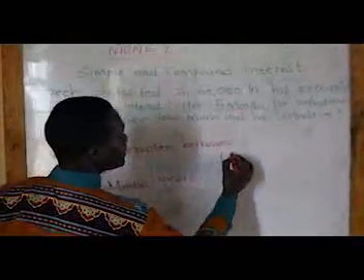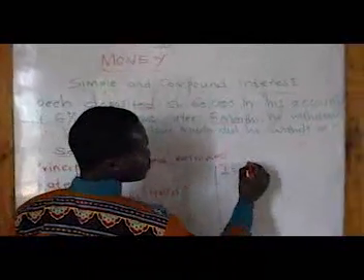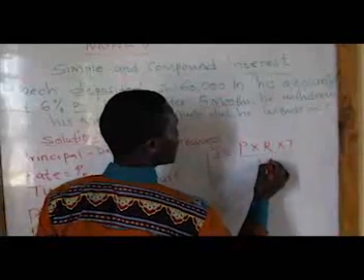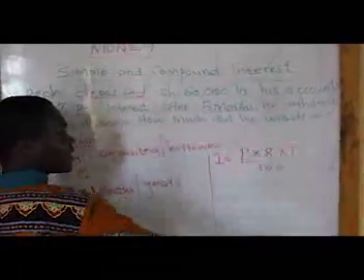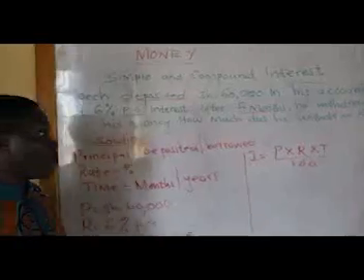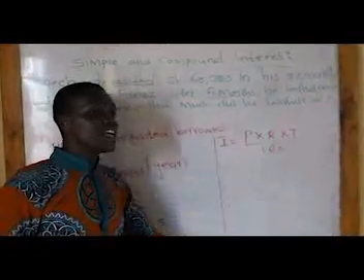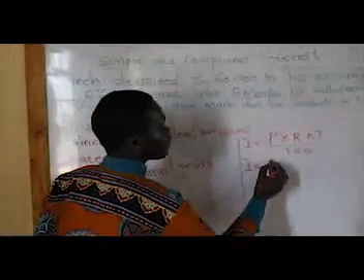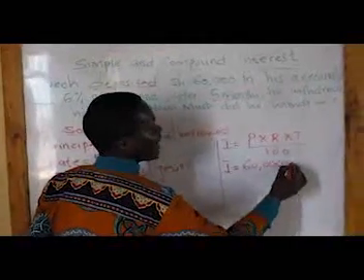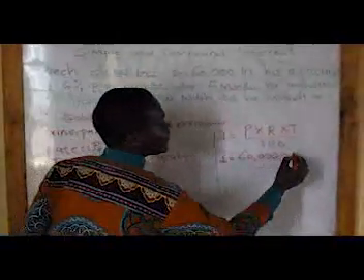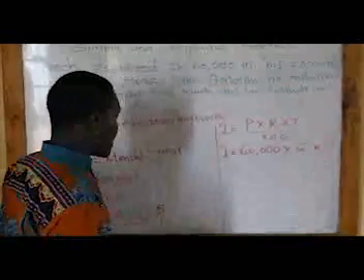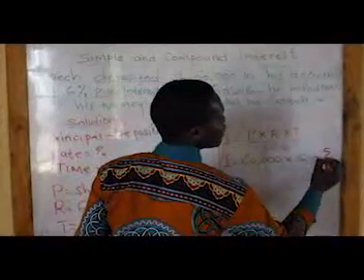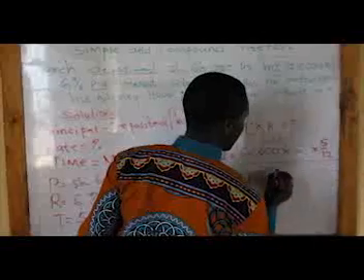So I'll start. Interest, this is the formula, is equal to the principal times rate times time, then over 100. Because the 100 comes from the rate. Rate is calculated in percentage form. So interest is going to be, principal is 60,000 times the rate we have here, 6%, times the time, 5 over 12. Remember, we have changed 5 months into years, so we have 5 over 12, then over 100.